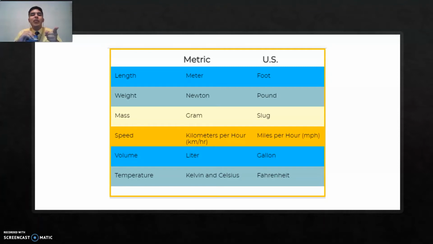All right. And how about weight? In the metric system, we are going to be presenting our results in newtons, while in the US, it's going to be in pounds. We continue, so on and so forth. With mass, we present our results in grams, and in the US, in slugs. In speed, we have kilometers per hour, while in the US system, we have miles per hour. In volume, for the metric system, we present it in liters, while in the US, in gallons. Lastly, the temperature for the metric system can be either in Kelvin or in Celsius, while in the US, we are going to have Fahrenheit.